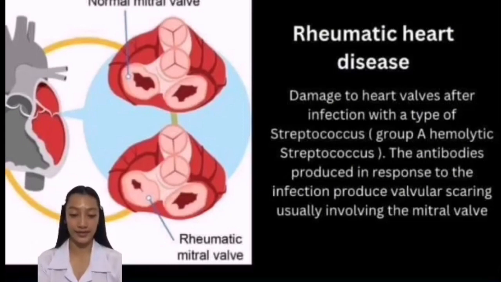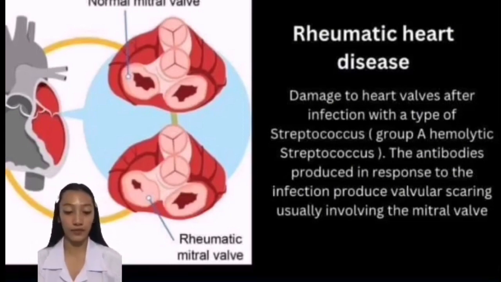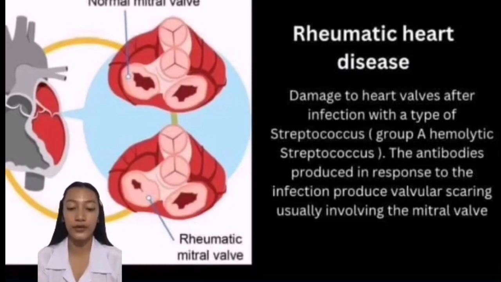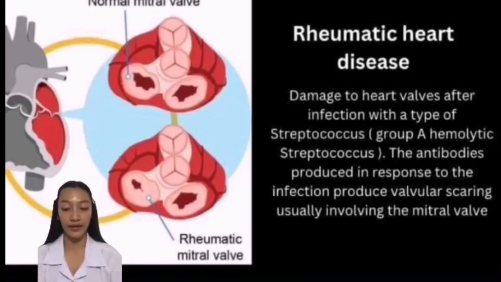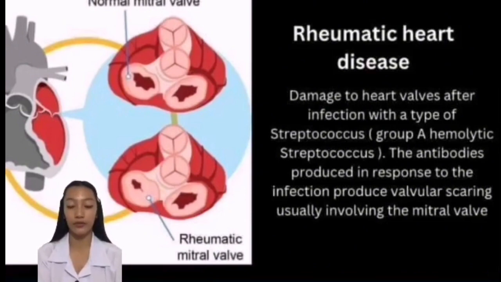Rheumatic heart disease, damage to heart valves after infection with a type of Streptococcus. The antibodies produced in response to the infection produce valvular scarring, usually involving the mitral valve.